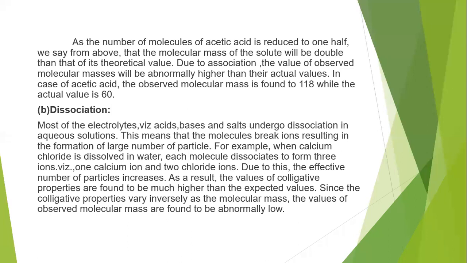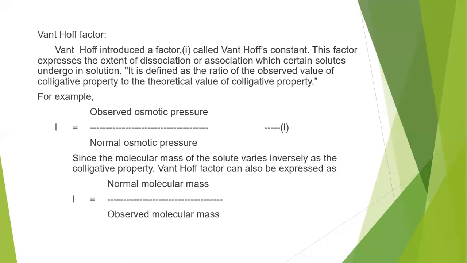Once the colligative property value increases, being inversely proportional to the molecular mass, the molecular mass decreases, so it has an abnormally low value in dissociation.